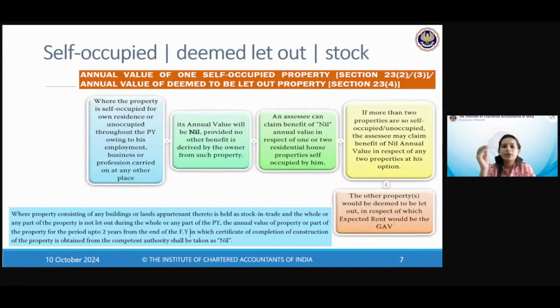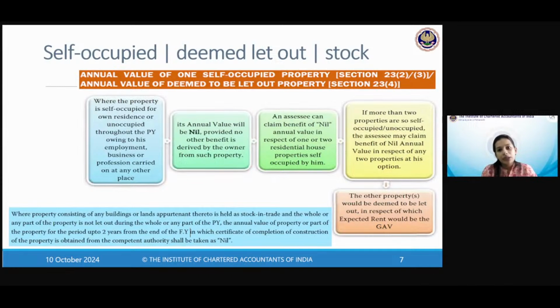Whichever option gives you the least income, you use that. But we cannot let you keep all the properties as self-occupied. The other property would be deemed to be let out, in respect of which expected rent would be the GAV. If up to 2 are self-occupied, then anything else is deemed let out, and you don't have actual rent, so you need to take expected rent.